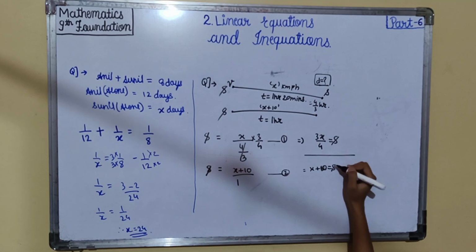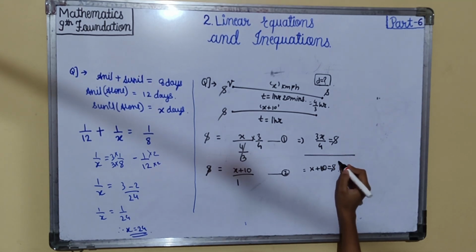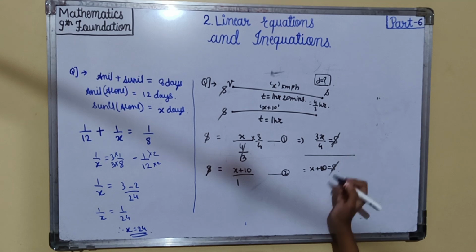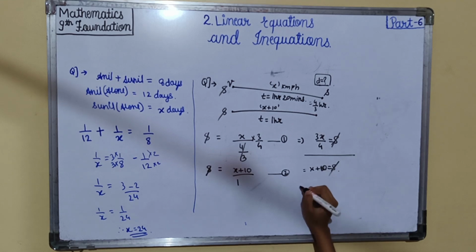We'll divide both the sides, because there are many methods to solve this. The method we choose over here is divide LHS by LHS and RHS by RHS. s will get cancelled.